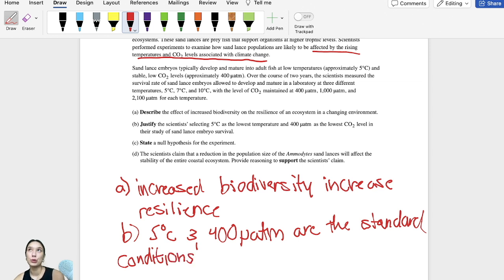It's the same idea as what I was talking about in question 1, where you always need something to compare it to. You need a reference. If you see that they develop abnormally at 7 degrees, okay, but compared to what? How am I supposed to know that it's an abnormal development if I don't know what the normal development is under the normal conditions? So they are the standard conditions, and it allows you to compare